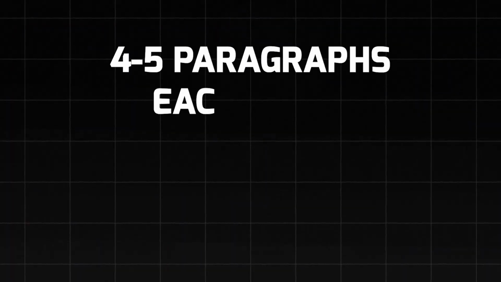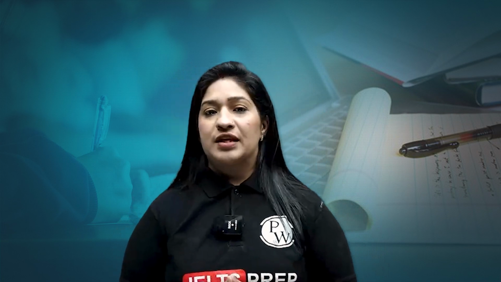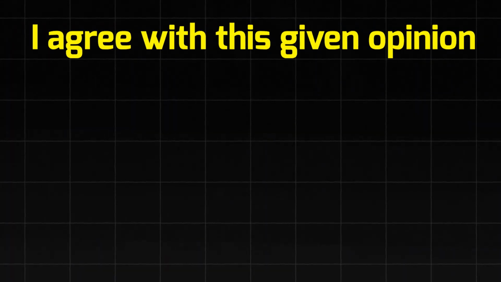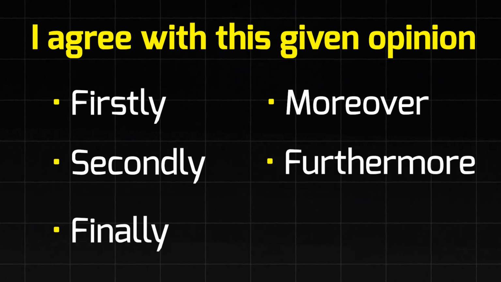As I have told that here you will have 4 to 5 paragraphs in each essay, so make sure that you are connecting all these paragraphs with the linking devices. If you are writing the points in sequence, for example, if you are saying, well, I agree with this given opinion, you need to write down firstly, secondly, finally, or you can write down to start with, moreover, furthermore. All these linking devices will help you to maintain the flow.